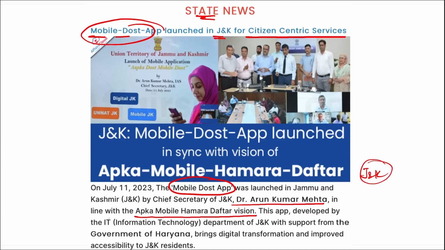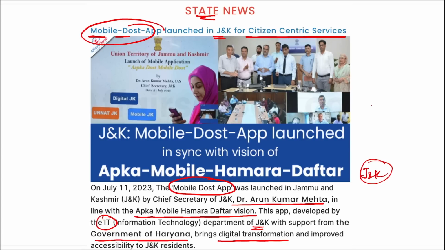Right? This app is developed by IT Department of Jammu and Kashmir with the support from the Government of Haryana, and this will bring digital transformation and improve the accessibility of Jammu and Kashmir residents. Correct? So the name of the application is Mobile Dost, and it is in sync with the vision that is Aapka Mobile Hamra Daftar.